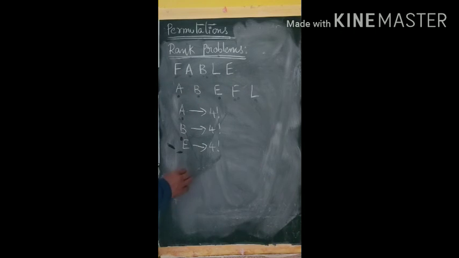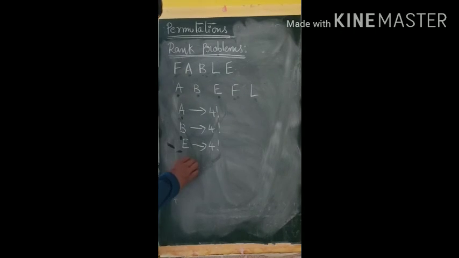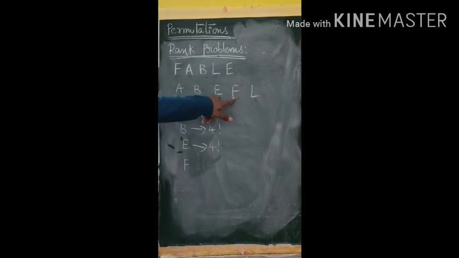Next, our word will start with F. If you write with F, how many words will be formed? 4 factorial, that is 24 words. Only in these 24 words will our word FABLE exist.